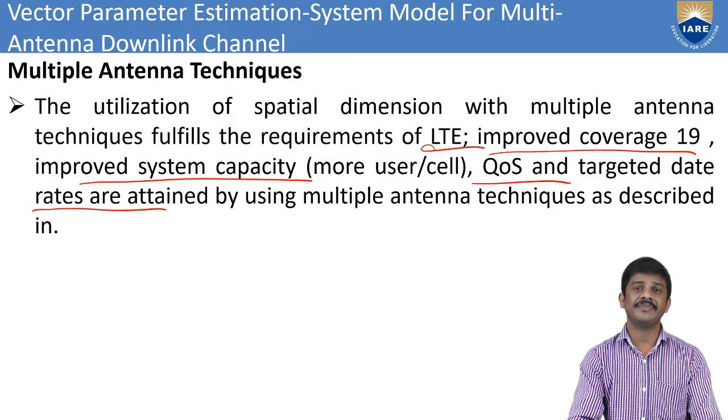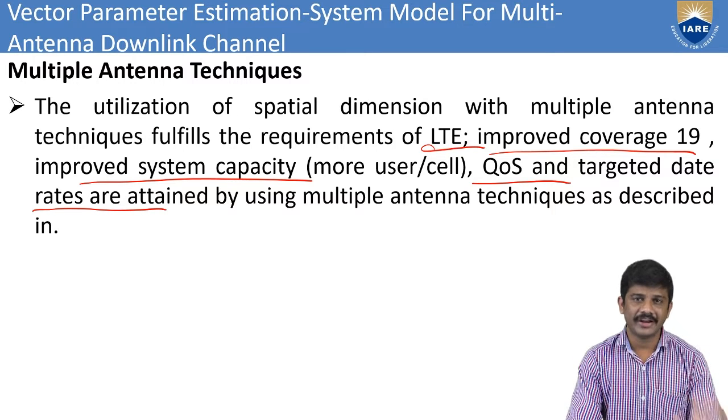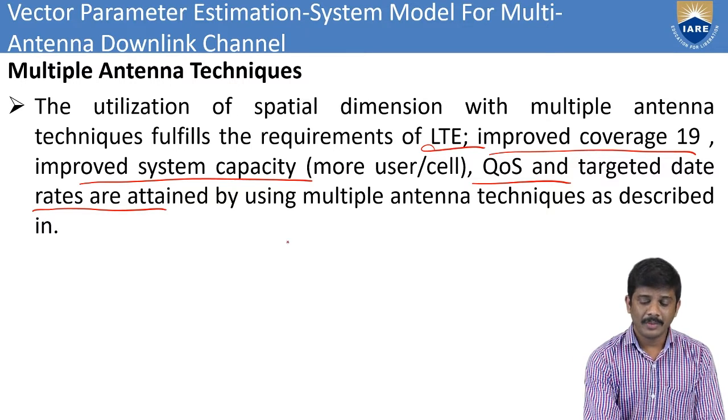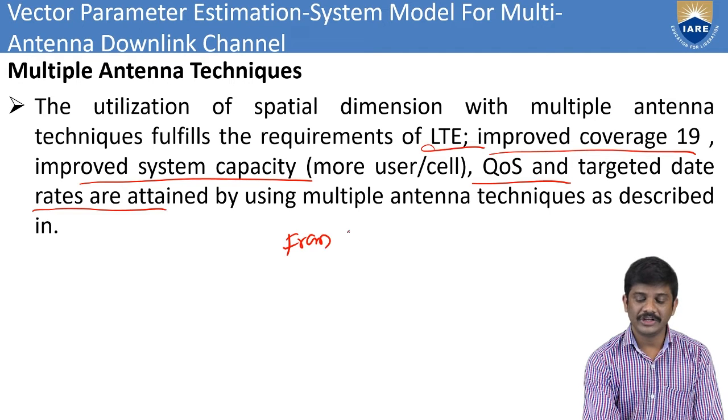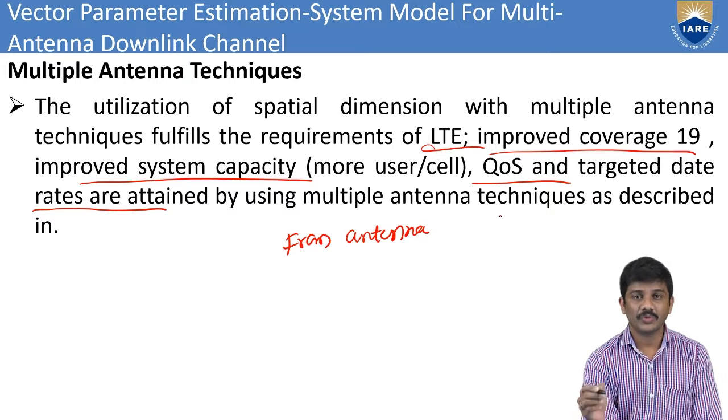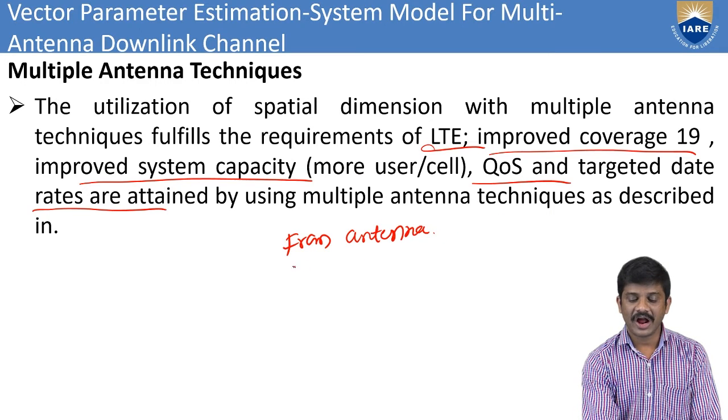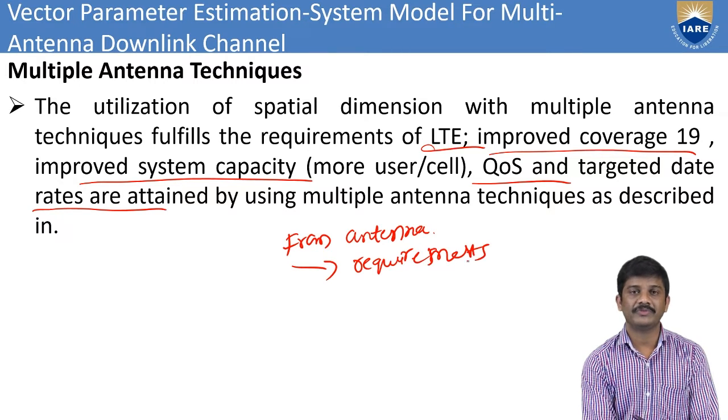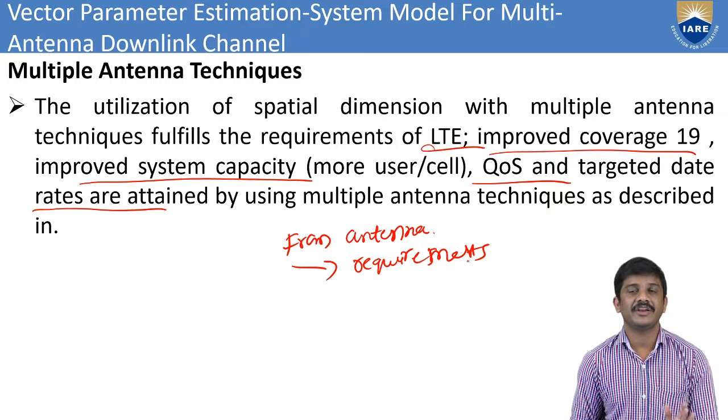From the multiple antennas only we can achieve all the requirements. What are the requirements we have to fulfill from these multiple antenna techniques?